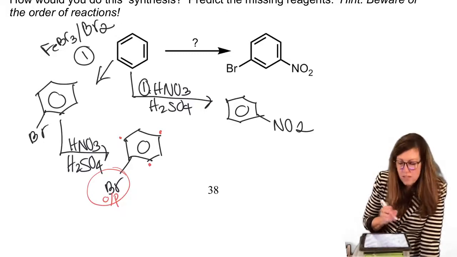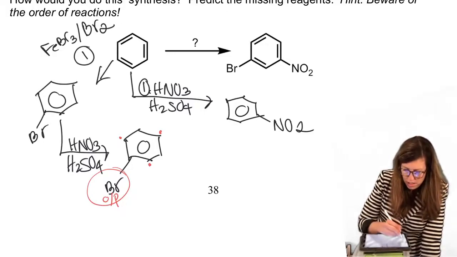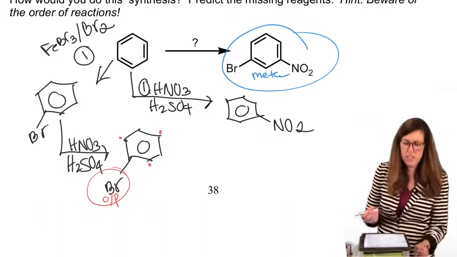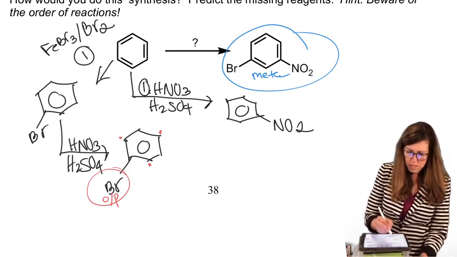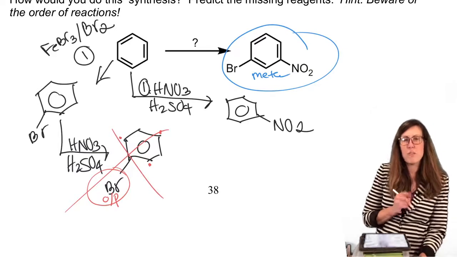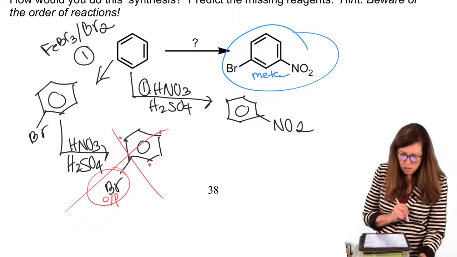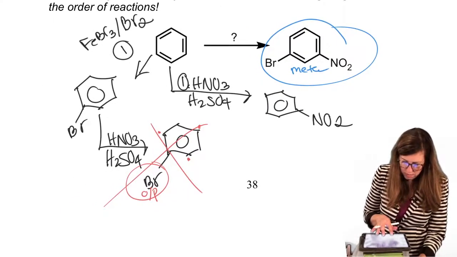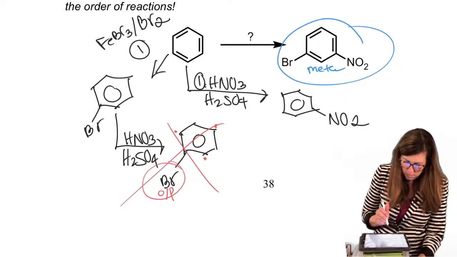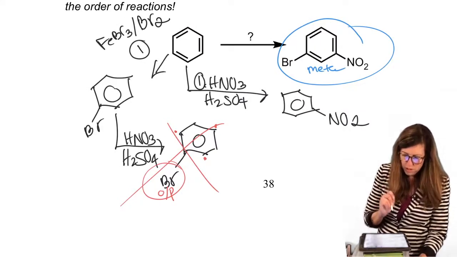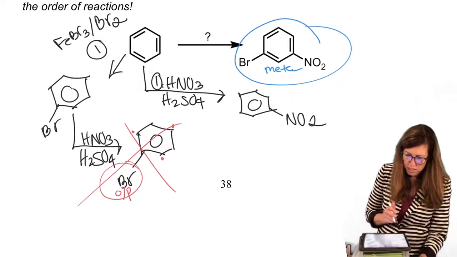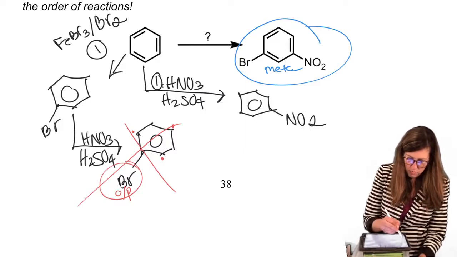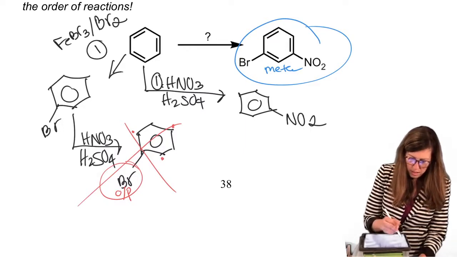So we kind of got ourselves in a pickle here because our product is actually meta. So this is not going to work, is it? I don't think we need to keep going. Scratch that. Bromination first was a bad idea. Nitration first might be a good idea. So we're going to scratch this route. I'm going to keep marking it off.